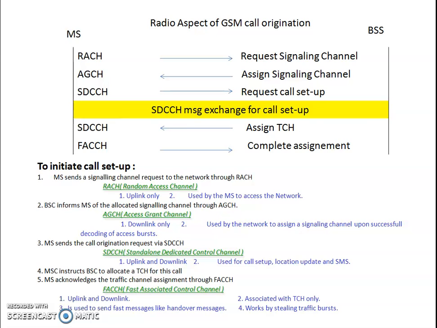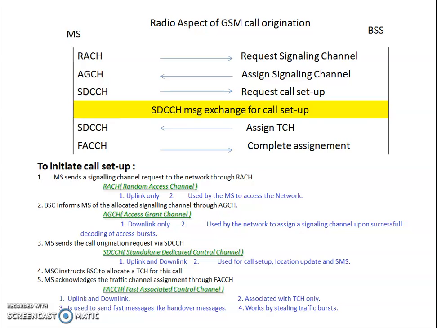Later on, the mobile switching center instructs the base station controller to allocate a traffic channel for this call, and then the mobile station acknowledges the traffic channel assigned through FACCH. The fast associated control channel, we have seen, is related to the dedicated control channel. It is useful whenever communication is happening or a handover is going to happen in the call procedure.